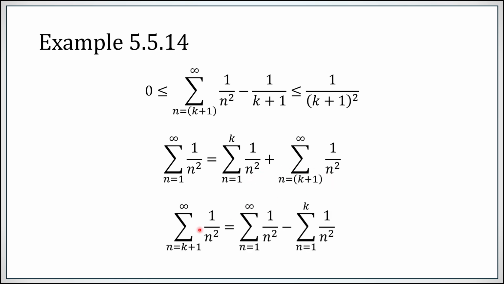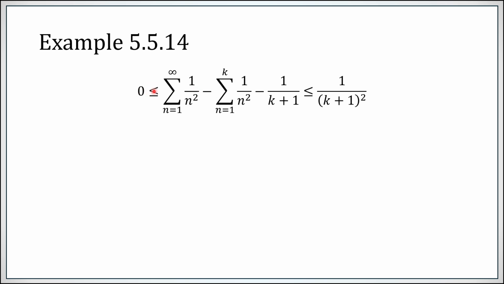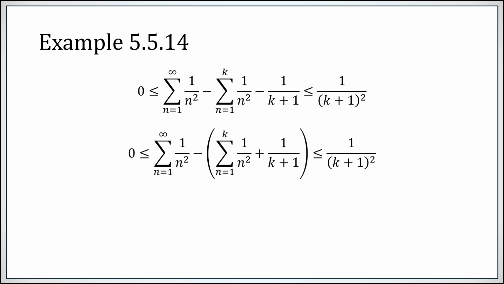In other words, the tail is the series minus the partial sum. And that's going to get substituted in right there. All right, so 0 is less than or equal to series minus partial sum minus improper integral, less than or equal to what would have been the next term in the series.